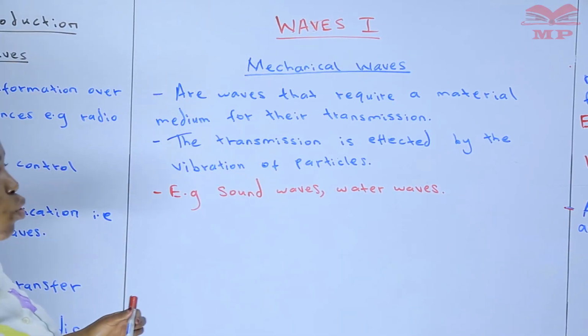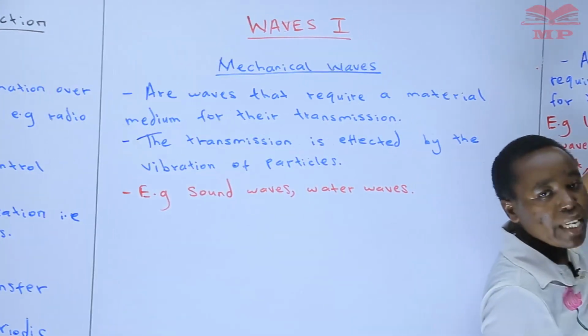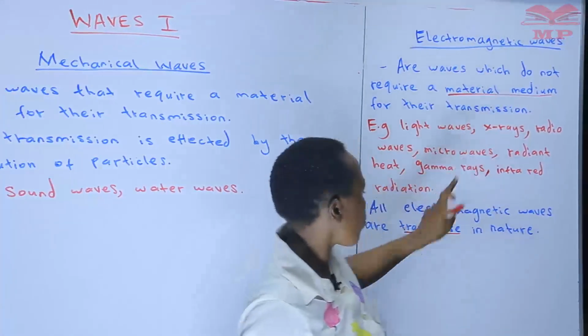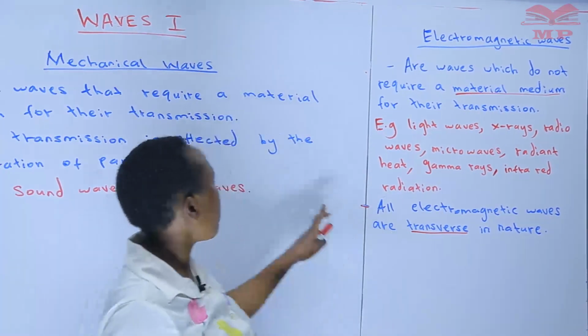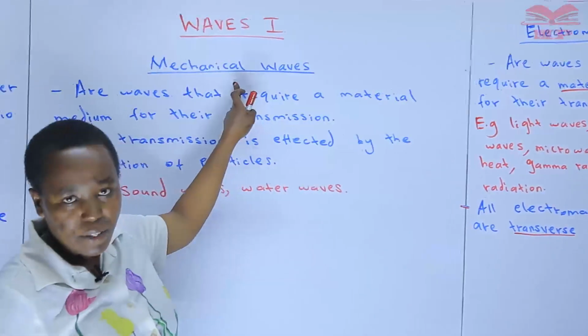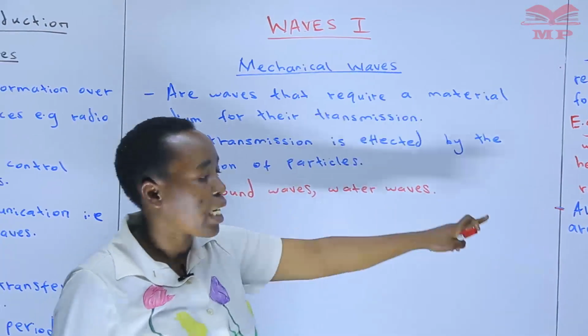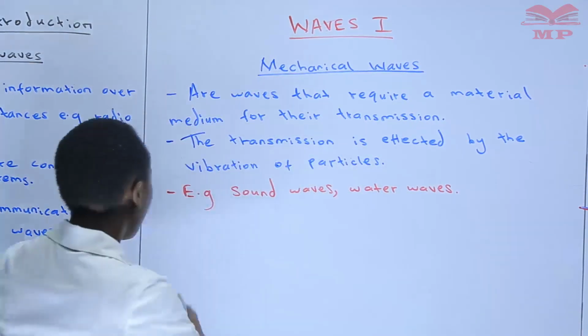Now I would like you to note, for the EM or electromagnetic waves, we have seen that all of them are transverse in nature. What about the mechanical waves? Mechanical waves can either be transverse or longitudinal in nature.